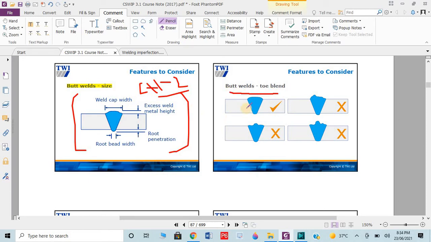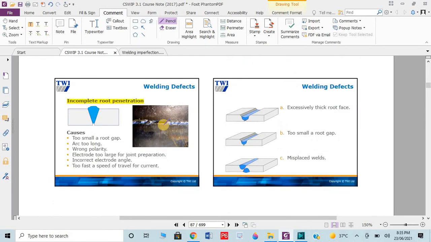Okay, butt weld. You can see here we have the toe. The toe is properly blended. This is an ideal perfect weld. If the toe is not properly welded, here you can see the blend of the toe faces is not even, so this one is actually not acceptable.